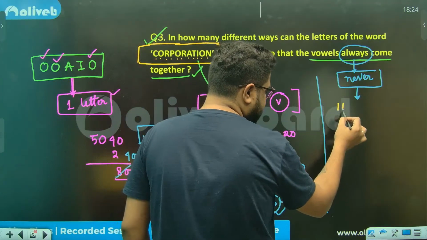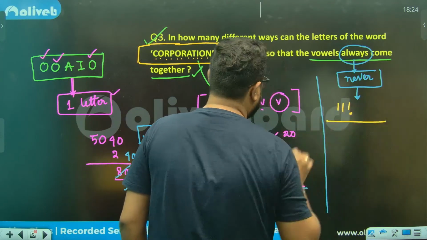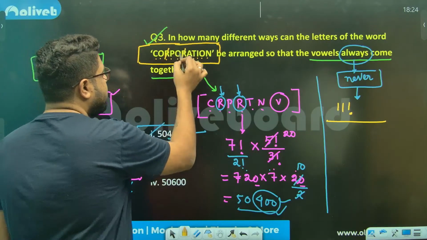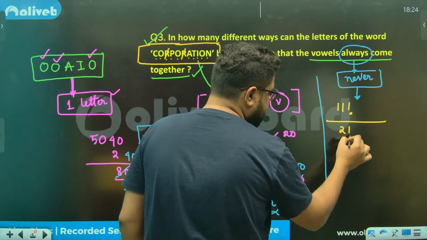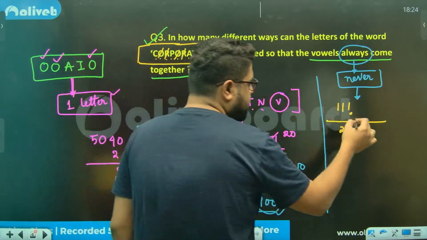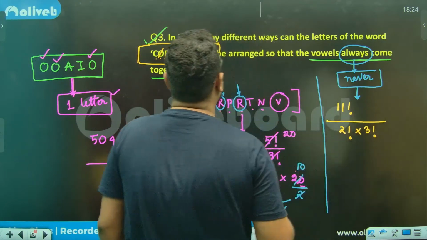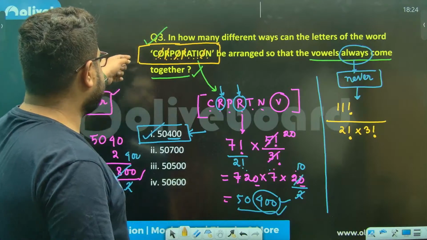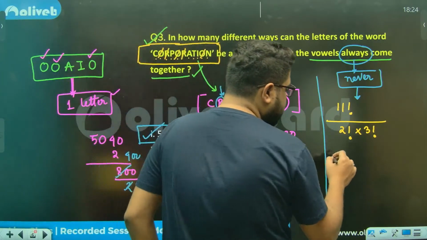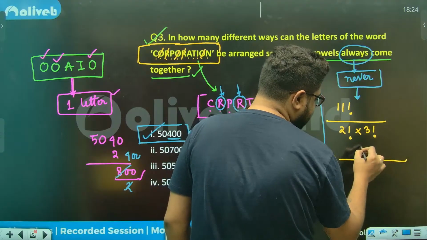So 11 factorial divided by, sir, there are two R's, so 2 factorial, into 3 O's, 3 factorial. Anything else you can find? C is once, P is once, A, T, I, N. Nothing else.